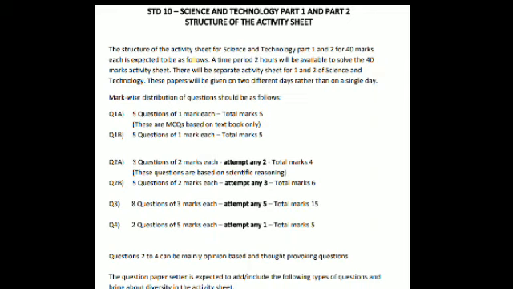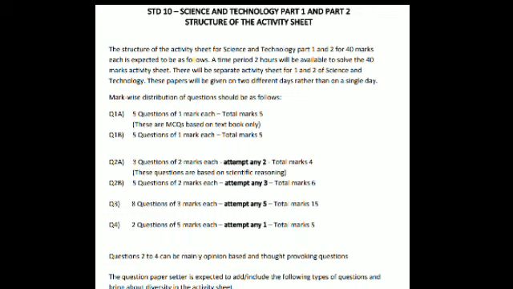Next is question number 2A. In that 3 questions will be asked, 2 marks each, and you have to attempt any 2. So total 4 marks. Question number 2B: 5 questions will be asked, 2 marks each. Out of 5 questions you have to attempt any 3. So a very good choice is there for you. Total marks is 6.